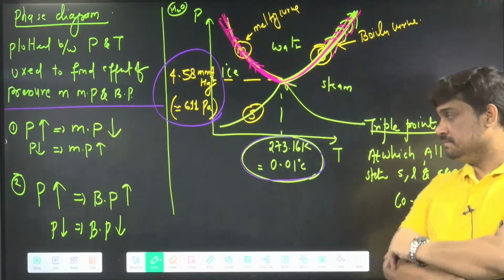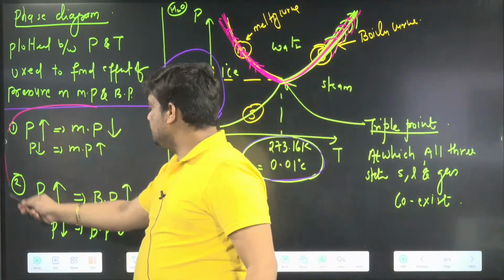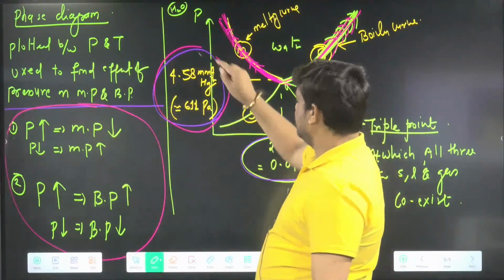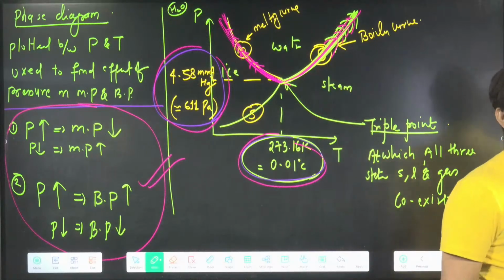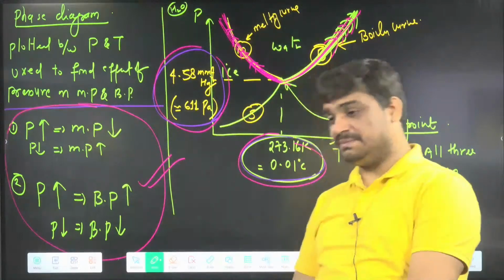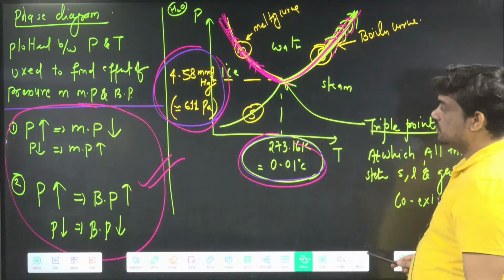So this is the one main conclusion that you have to keep in mind, these three things: pressure, temperature, and this one. Now, one question based on this, which anyone can make.